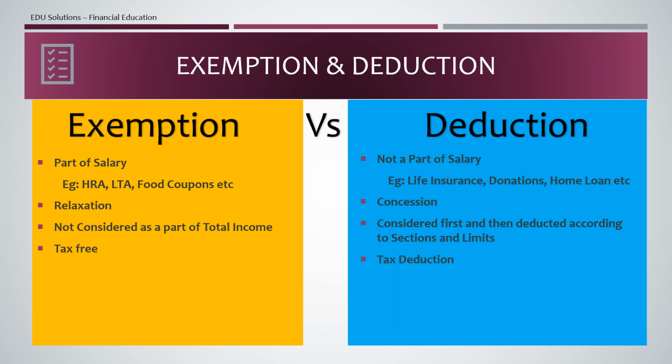Exemption is completely tax free. Here it is not tax free, it is a tax deduction, meaning there are some conditions to be satisfied and there are some limits. That's why it is called tax deduction. Exemption is applicable for all persons, but for deduction there are certain conditions and only specific persons will get this deduction. Exemption doesn't have many conditions, but for deduction there are a lot of conditions.